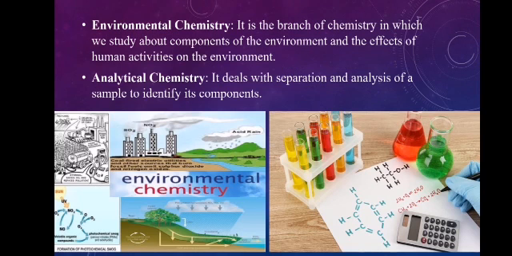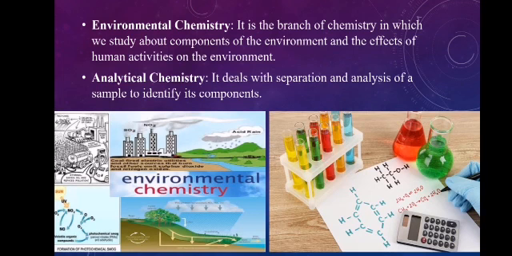Next is environmental chemistry. It is the branch of chemistry in which we study the components of the environment and the effects of human activity on the environment. For example, environmental chemistry is related to other branches like biology, geology, ecology, soil and water.